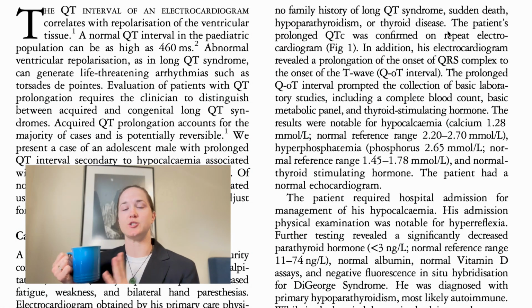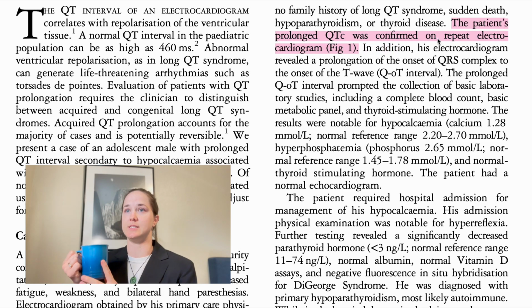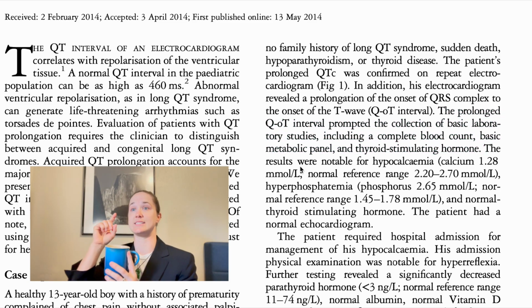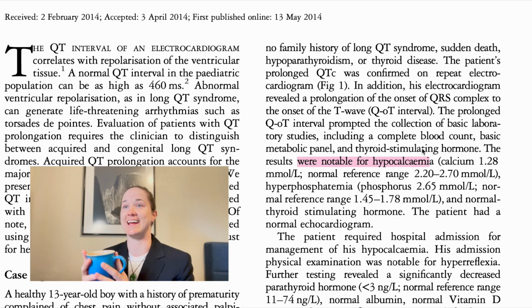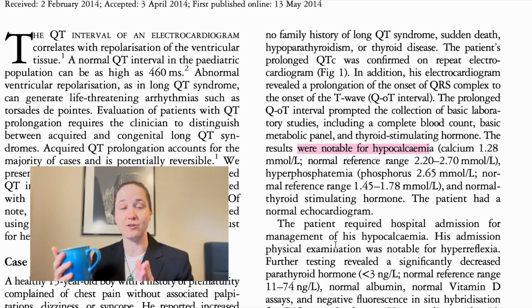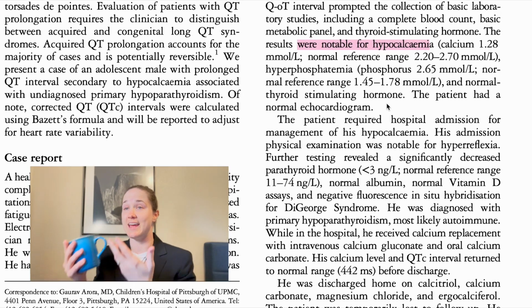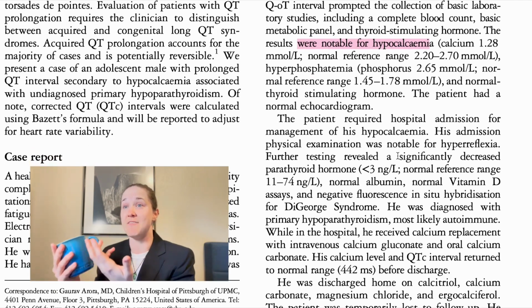Getting back to the case study, the patient was referred to a cardiologist, and the patient's prolonged QT was confirmed once again on a repeat ECG. Due to the second confirmation of the QT interval prolongation, blood work was now ordered. Here we see an extension for hypocalcemia. How exciting! Hypocalcemia, so low levels of calcium. And as we just mentioned, calcium disruptions can affect the heart. And right here it is. It's proven. It's affecting this patient's heart. For you health skeptics out there, you might be asking, how does hypocalcemia prove that this heart arrhythmia is happening to this patient? Let's dive into that next.